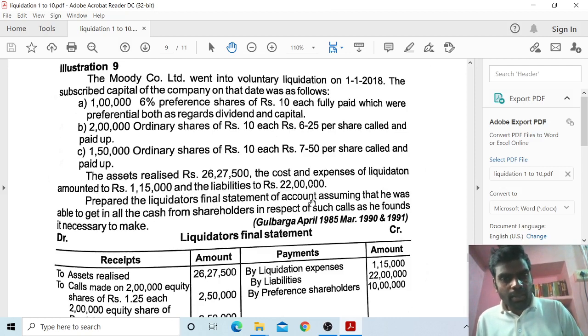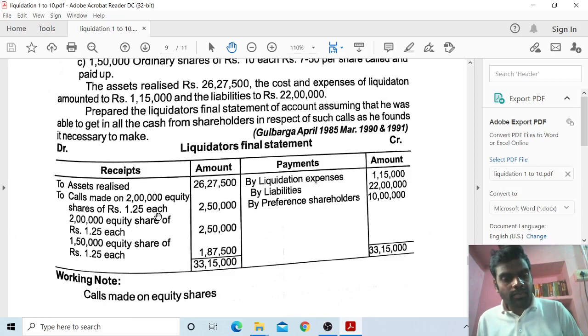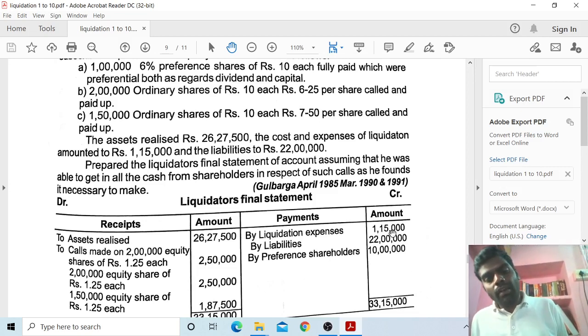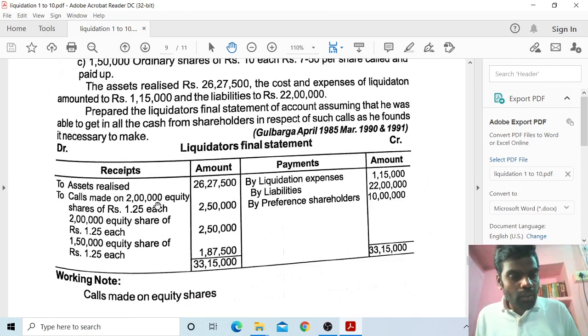Prepare the liquidator's final statement of account, assuming that he was able to get all the cash from shareholders in respect of such calls as are necessary. So the asset realized is 26 lakh 27,500. The total payment required: liquidation expenses 1,15,000. So the liability is 22 lakh.